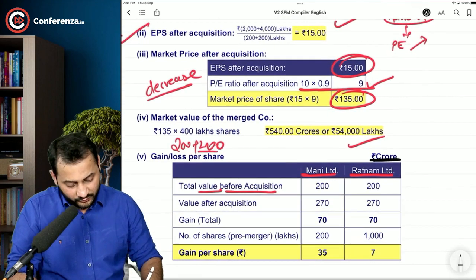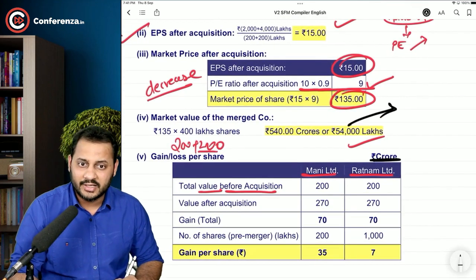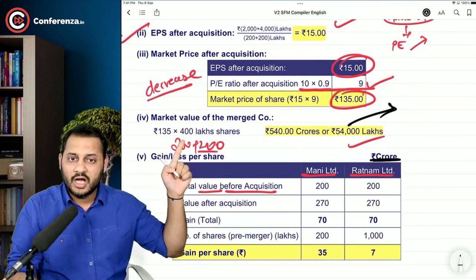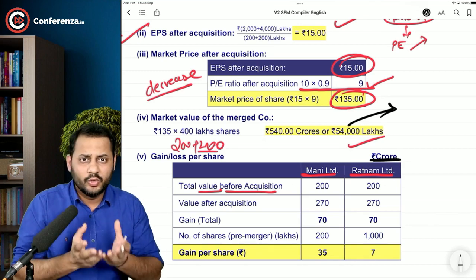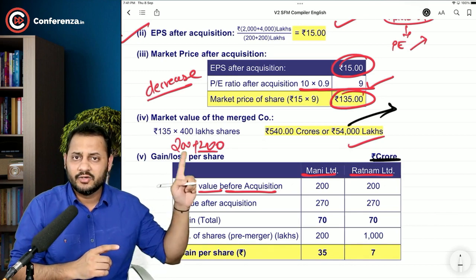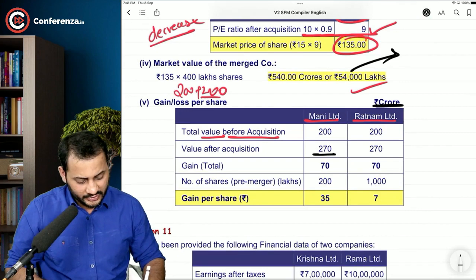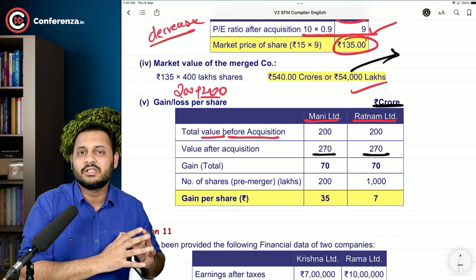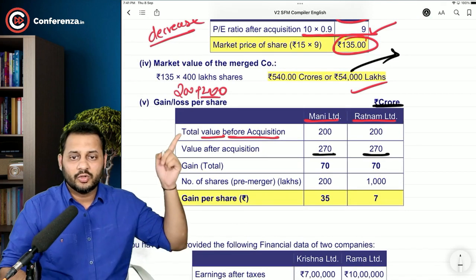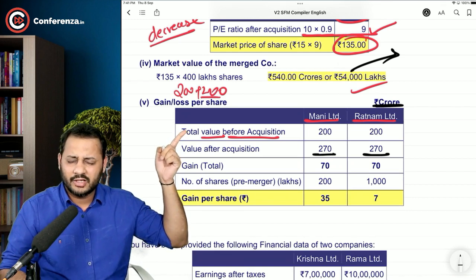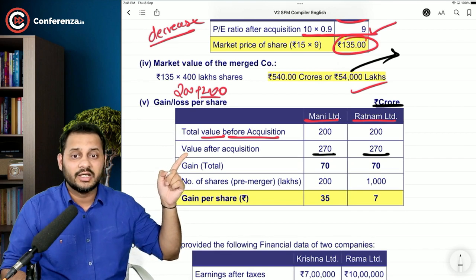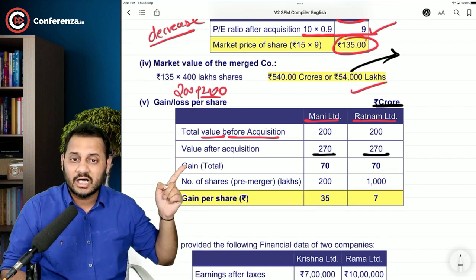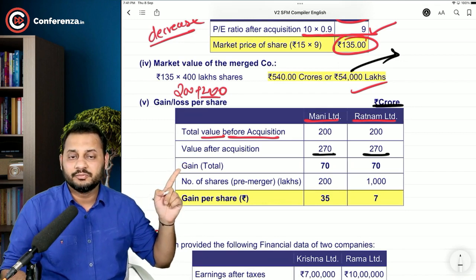Now 54 lakhs, if you take it in lakhs, is the total market value, out of which how many shares are held by Money Limited? 200. How many by Ratnam? 200. Equal. So divide that equally. 270, 270. 27,000, 27,000. Simple. So earlier their value before acquisition was 20,000 lakhs. Now it is 27,000 lakhs. Both of them are gaining 7,000 lakhs in terms of market value.